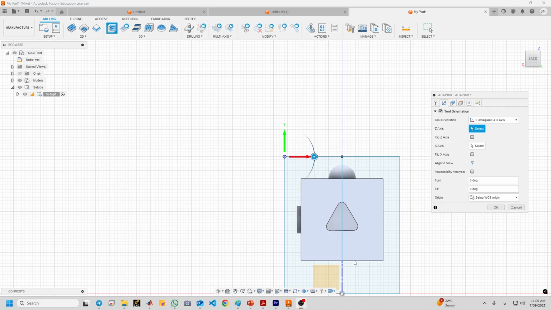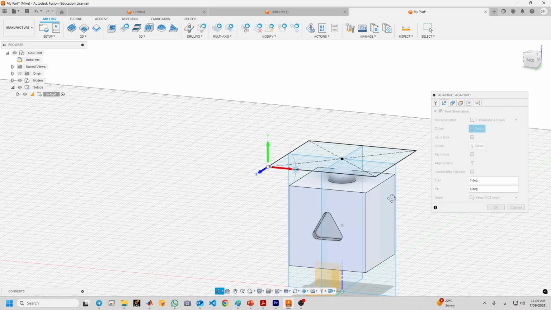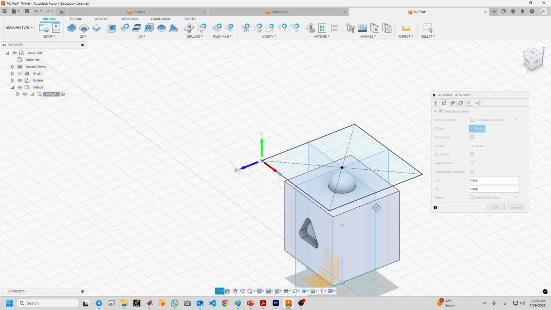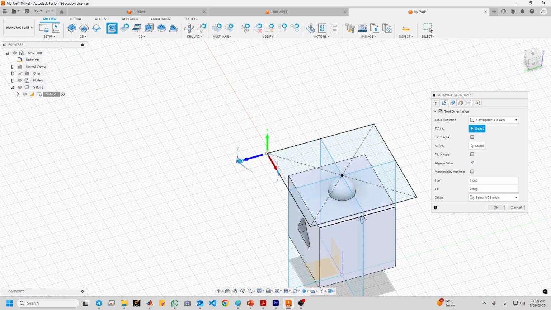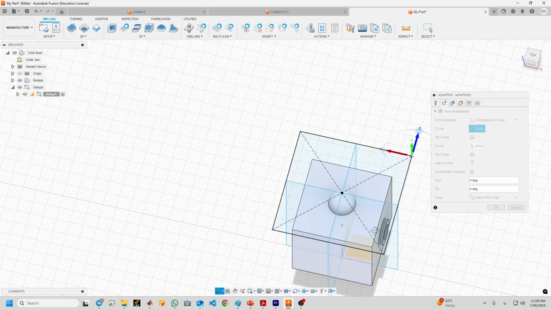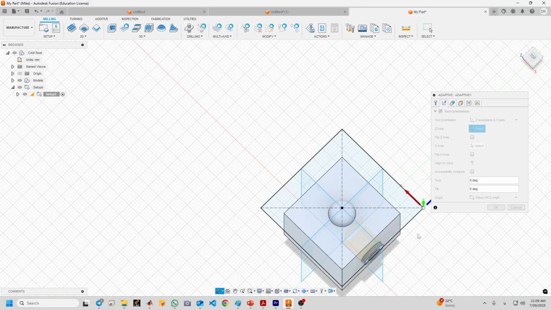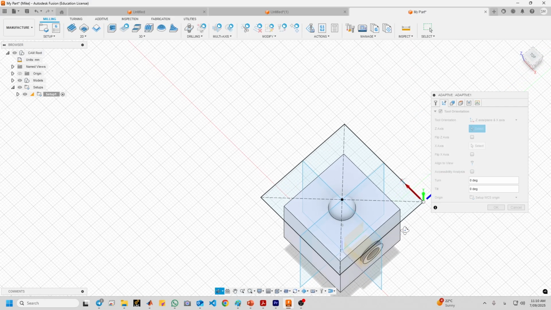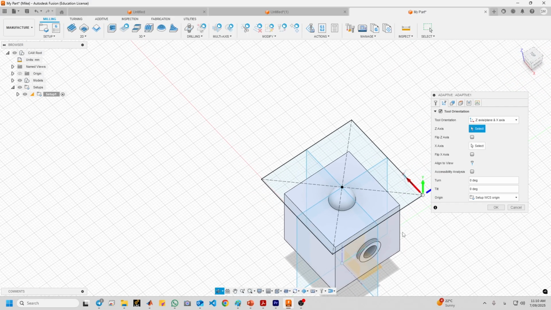Okay, now we want to machine the top surface. So hold the shift button and use your middle mouse to show the top surface first in isometric view. The z-axis should be towards the spindle, and it should be perpendicular to this top surface.